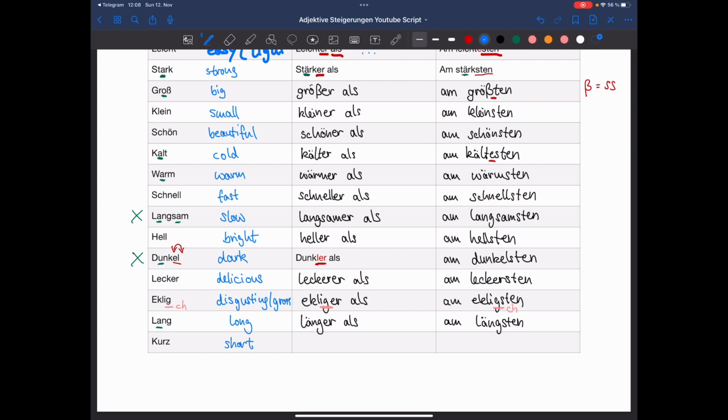And this one also has the U, the vowel, so it has a transition. Let's go to the comparative form. So this one would be kürzer als, shorter than, und am kürzesten. So here, with adjectives ending in T, we have another E in the middle. So kürzesten. Perfect.